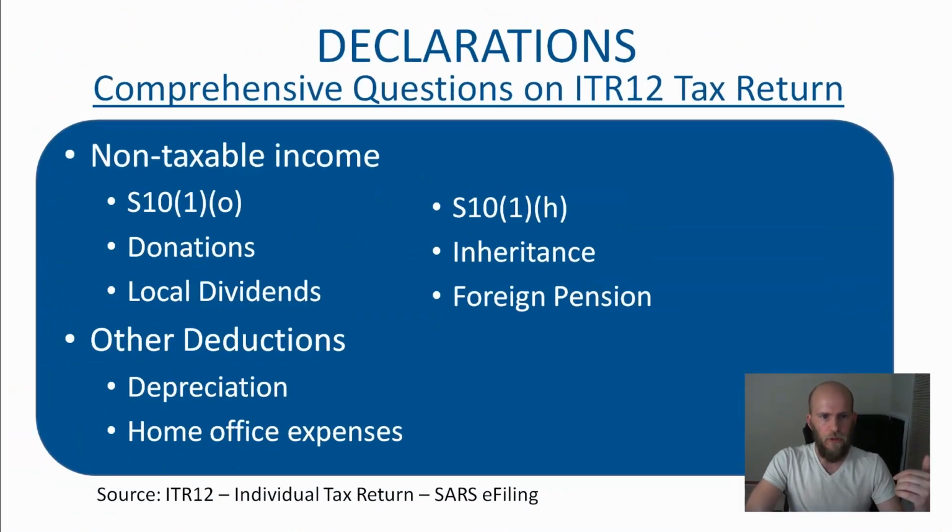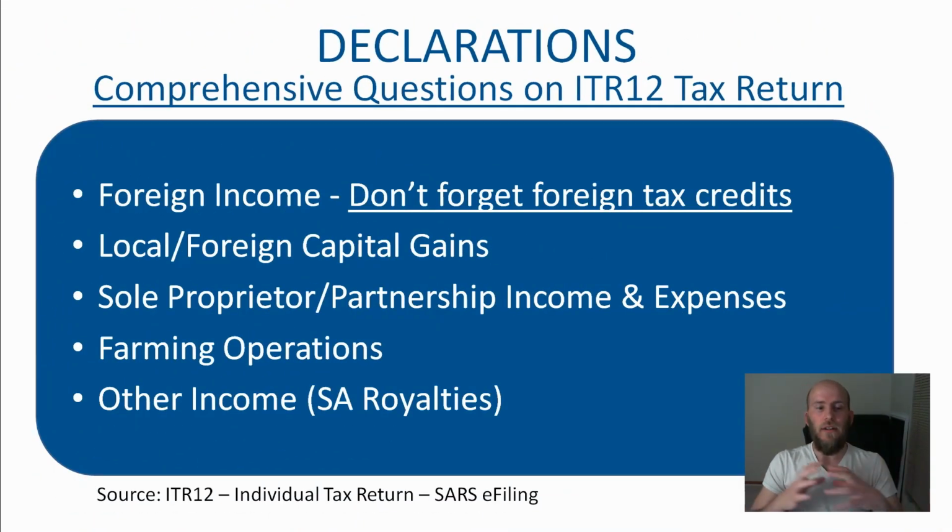Okay. So foreign income is usually if you've got foreign rental income, if you have a foreign business, or also if you have foreign royalties. And don't forget, if you have those types of income, you may have paid tax on that income already in that country, and so you can claim foreign tax credits in South Africa.